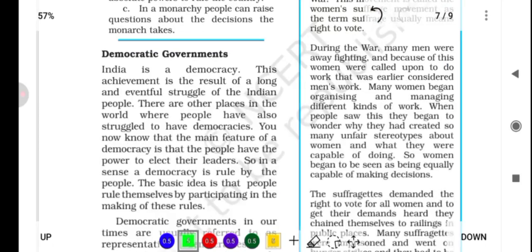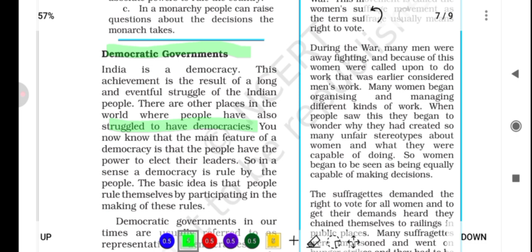So let's discuss democratic governments. India is a democracy. This achievement is a result of a long and eventful struggle of the Indian people. There are other places in the world where people have also struggled to have democracies. You now know that the main feature of democracy is that people have the power to elect their leaders.